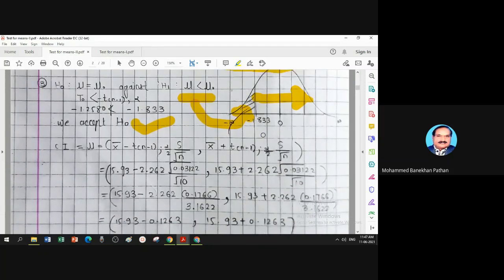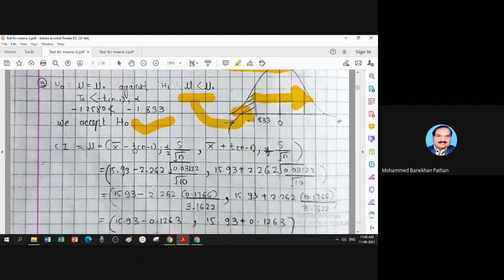Now you can take a decision by constructing a confidence interval. So confidence interval for mu, here for not equal, you have to say confidence interval for mu. Formula is similar to what we studied in the large sample test.